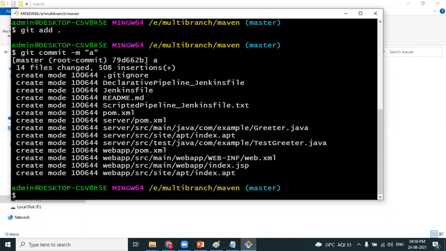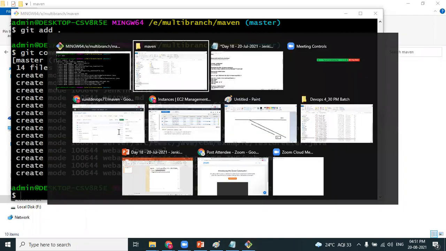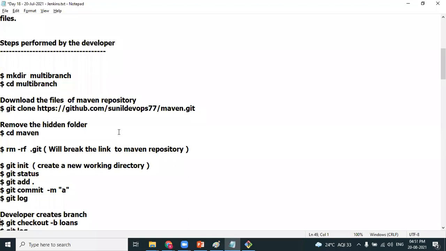Think from a developer point of view. The developer moves the files into the staging area. From the staging area, he moves the files into the local repository. Fine. Next. The developer got a requirement on a different functionality. So what he needs to do, he will create a new branch. Correct.